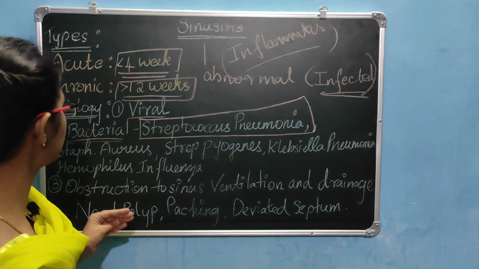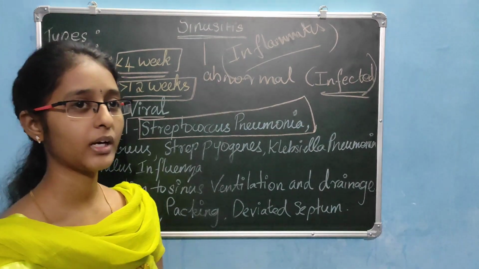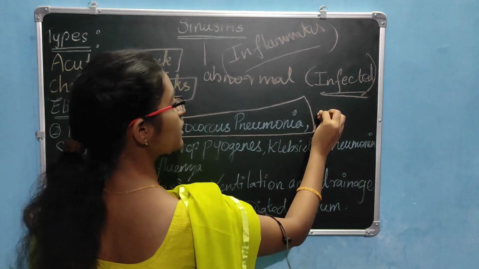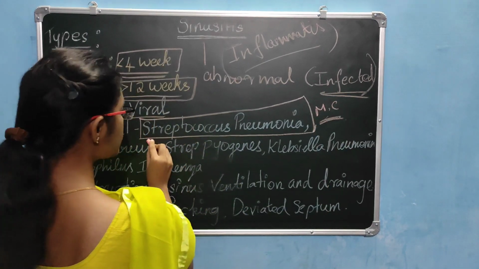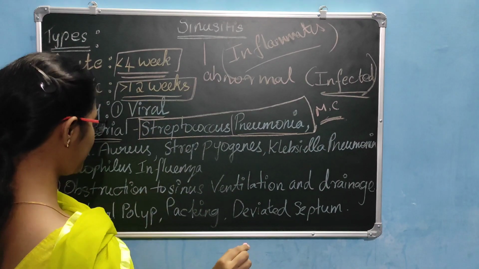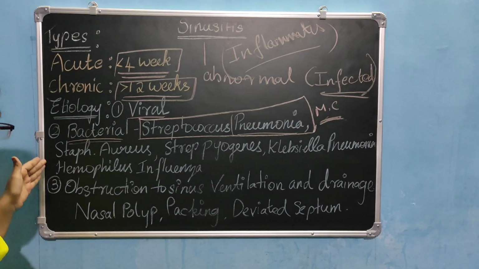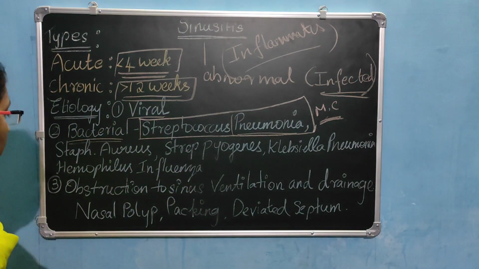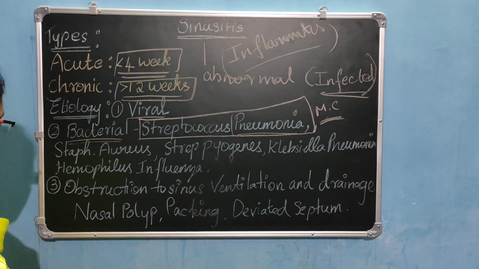In bacterial causes we have many bacteria causing sinusitis, but the most common one is Streptococcus pneumoniae. Others are Staphylococcus aureus, Streptococcus pyogenes, Klebsiella pneumoniae, and Haemophilus influenzae.